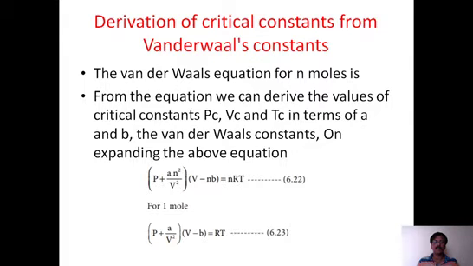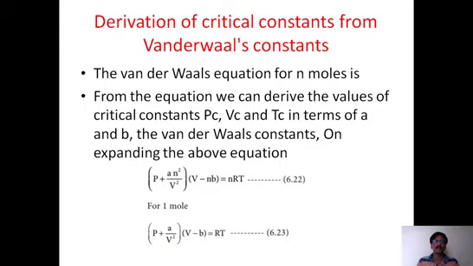In the previous session, we had a discussion on the gas state: what are ideal gases, what are the characteristics of ideal gases, and what is the ideal gas equation, PV equals nRT. After that, we discussed how to draw the PV versus V curves, and based on that, how real gases start deviating from ideal behavior. Real gases are different when compared to ideal gas, and we derived the van der Waals equation for real gases. That was the first part we discussed. We also covered isotherms: what are isotherms, and how do we draw isotherms?